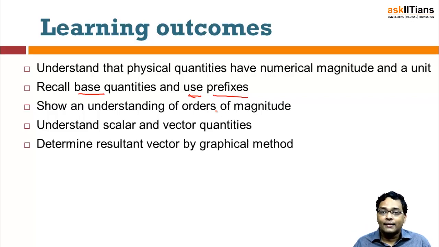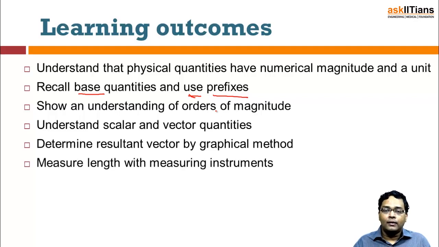Then determine the resultant vector by graphical method. When you define vector quantities, they depend upon the direction. They depend on whether you are going from, let's say, point A to point B, from east to west, west to east, south to north, or whatever direction; there is a direction associated with it. So when you have different quantities that have different directions, if you have to find the resultant value, you have to sum up those values. That is the understanding of the resultant using a graphical method. We'll try to understand that.